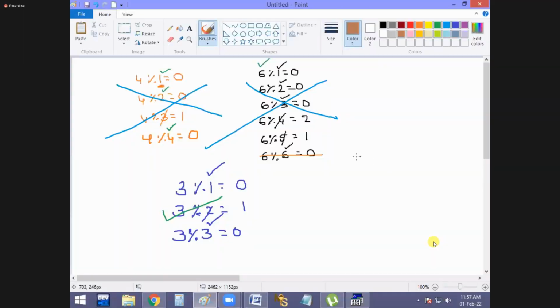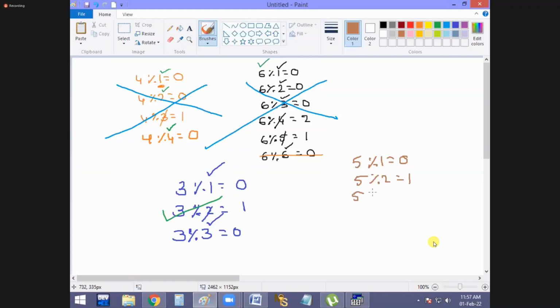Next watch it. This time 5. 5 % 1, remainder 0. 5 % 2, 1. 5 % 3, 2. 5 % 4, remainder 1.